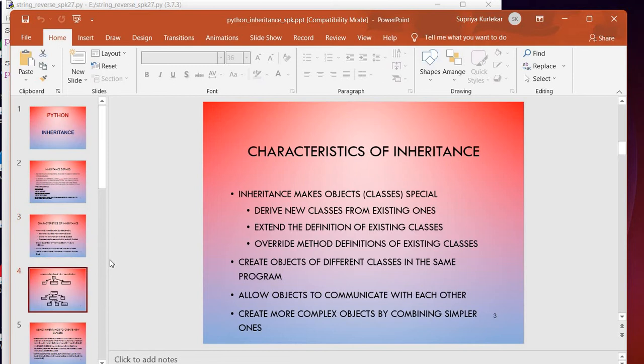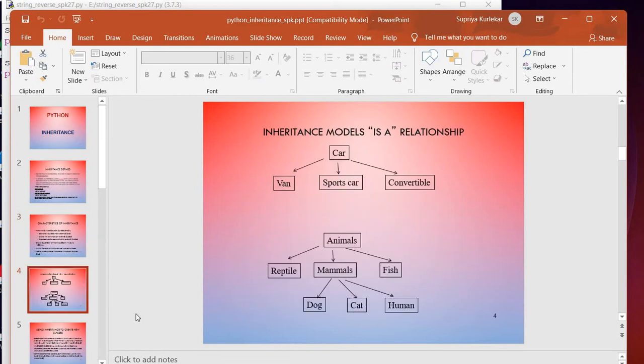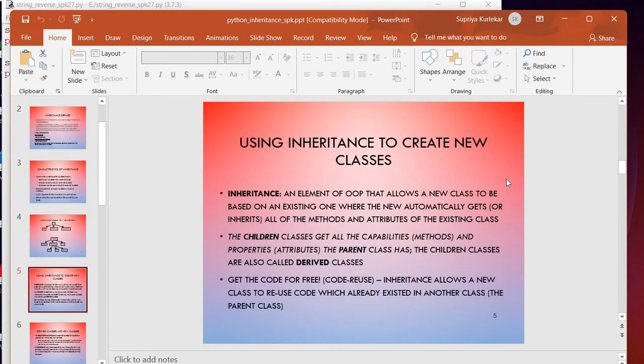First of all, we can have a simple real-time example where there may be a car, and from that again there are categories, like a van or sports car or some convertible kind of car. Or say for example your animal. Then from that there are again categories like reptiles, mammals, fish. Then under the mammals category there may be dog, cat, human, and so on. So this is a categorization or real-time model of inheritance. The features and properties are inherited.